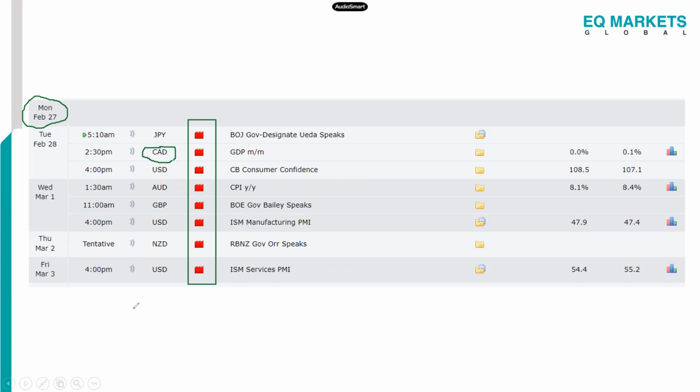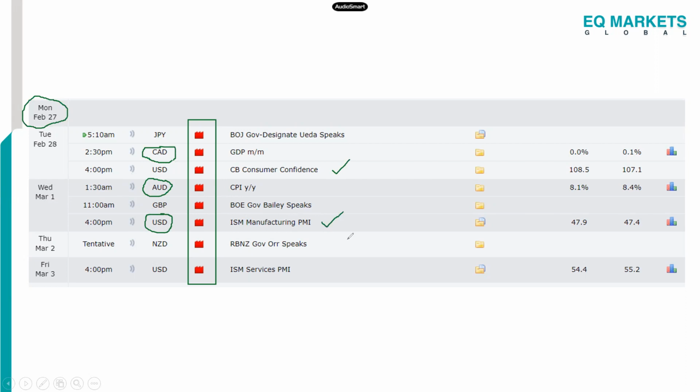Then on Wednesday, we'll have the CPI year on year for the Aussie, happening by 1:30 a.m., perhaps before many of us wake up. And then we're having the manufacturing PMI for the USD as well, at 4 p.m. So on Tuesday and Wednesday, for the USD, 4 p.m. is going to be some good data that we'll be expecting.